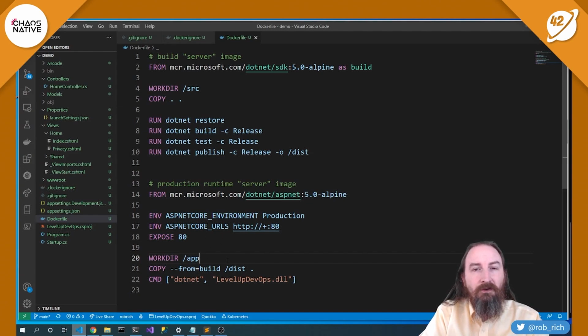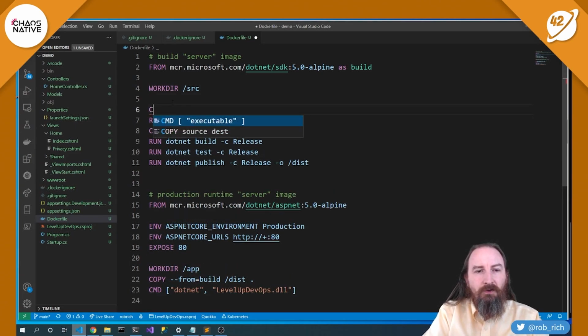The next thing we can do is take a look at these layers. Now we're going to copy in all of our content, and then we're going to run restore to grab all of our dependencies, and then we're going to build. Well, what if I just change a JavaScript file? I'm going to re-restore my dependencies. Really, I want to restore my dependencies first and then copy all my files.